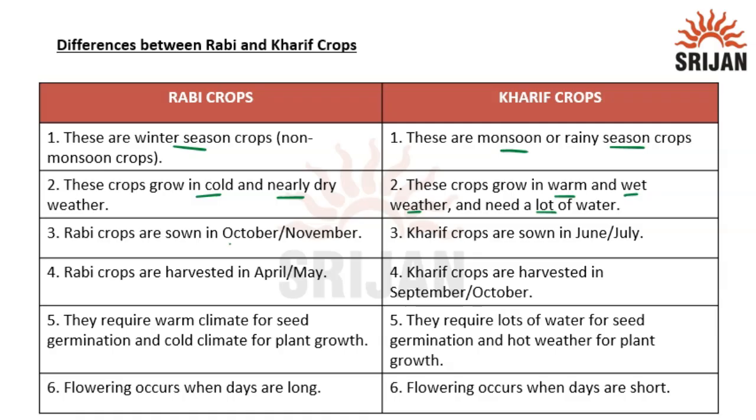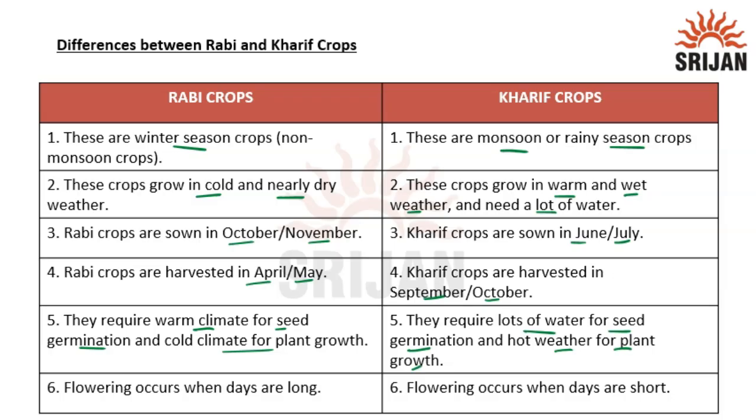Rabi crops are sown in October and November, but Kharif crops are sown in June and July. Rabi crops are harvested in April, May, and Kharif crops are harvested in September and October. Now the Rabi crops require warm, hot climate for seed germination and cold climate for plant growth, whereas Kharif crops require lots of water for seed germination and hot weather for plant growth.